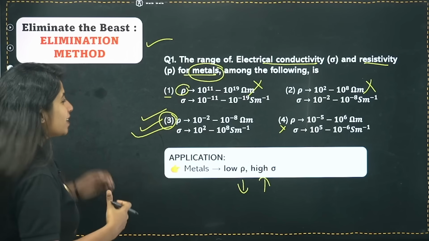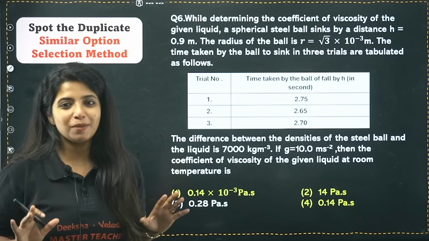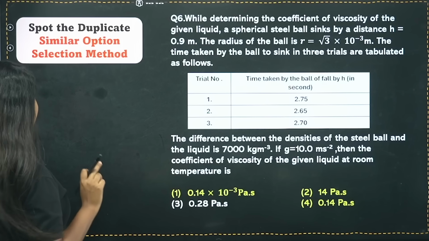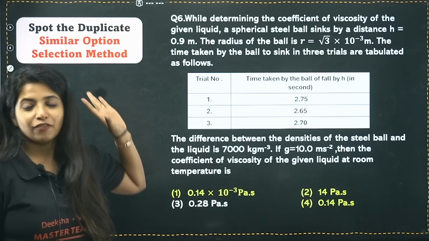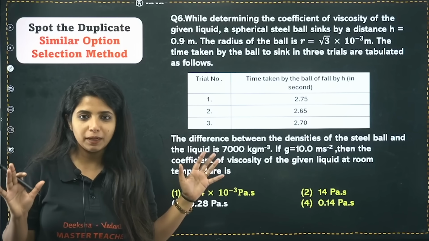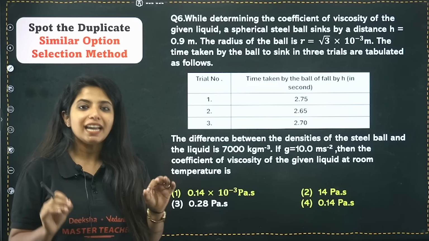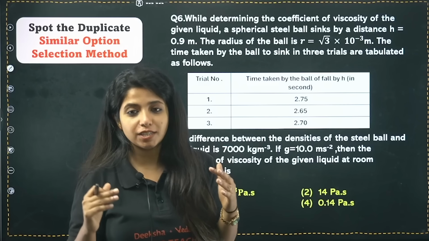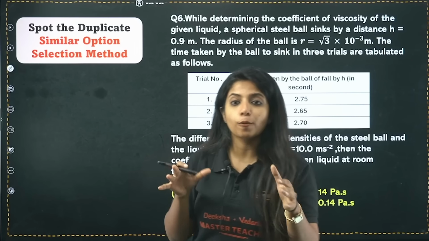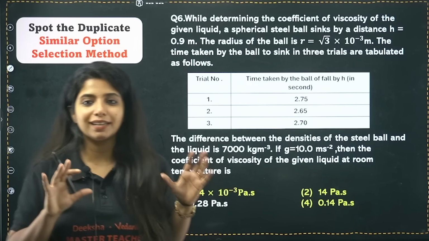And the other methods that I am going to show might not be applicable for all the subjects, but yes, it could be helping you in the difficult times. So the next method that we are having is the similar option selection method, where you just have to spot the duplicate, or basically you have to look for the similar options. There is a high probability, high chances for the similar options to be the correct ones.